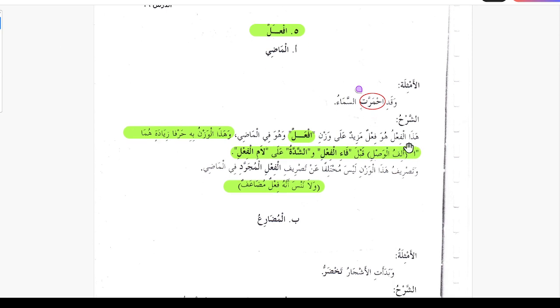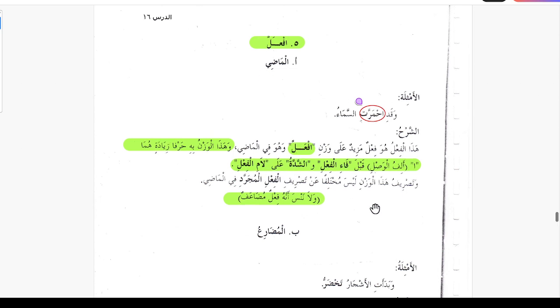So the explanation here: this verb is a fi'l mazid on the pattern of if'alla, and this is for the case of the past tense. This pattern has two additional letters: the alif, which is the alif of wasl, before the fa of the verb, and the shadda on the lam of the verb, which means doubling the lam kalima. The conjugation of this verb is not different from the fi'l mujarrad in the case of the past tense.